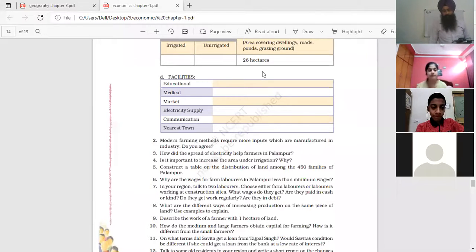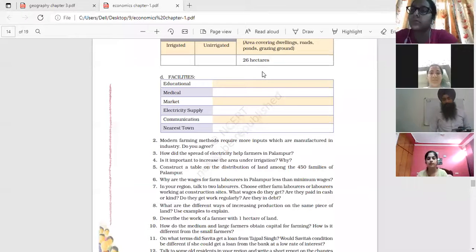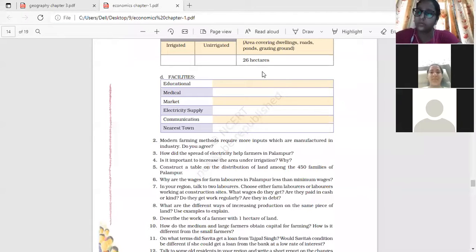8th question. What are the different ways of increasing production on the same piece of land? Same piece of land. Jasleen, 9th A.